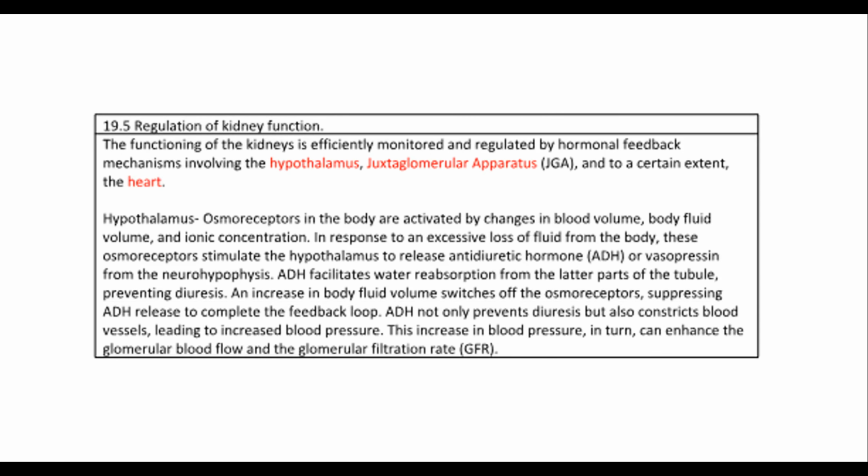19.5 Regulation of kidney function. The functioning of the kidneys is efficiently monitored and regulated by hormonal feedback mechanisms involving the hypothalamus, juxtaglomerular apparatus, JGA, and to a certain extent, the heart.